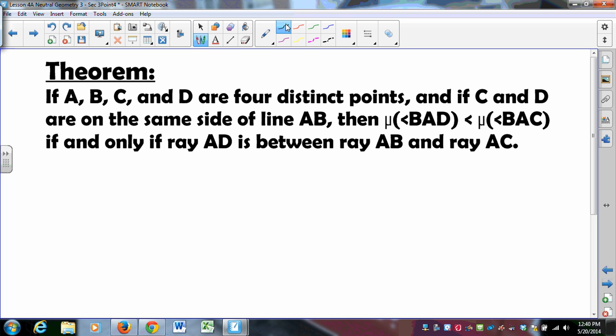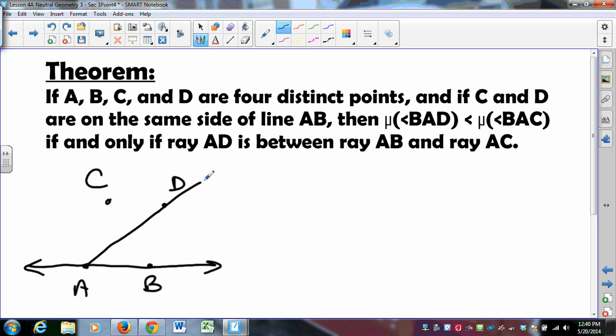So, picture time. You've got A, B, C, and D. You've got line AB. C and D are on the same side of line AB. Then the only way for this angle measure to be less than angle BAC is if ray AD lies between ray AB and ray AC.